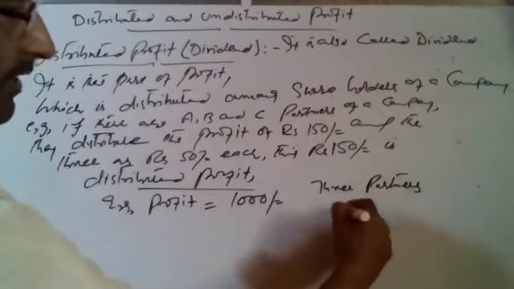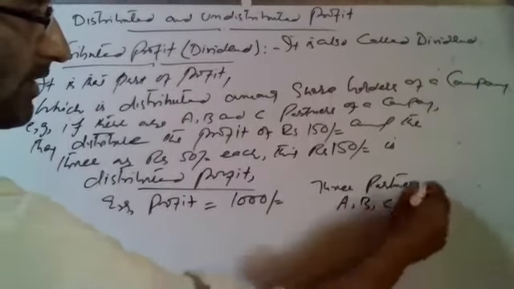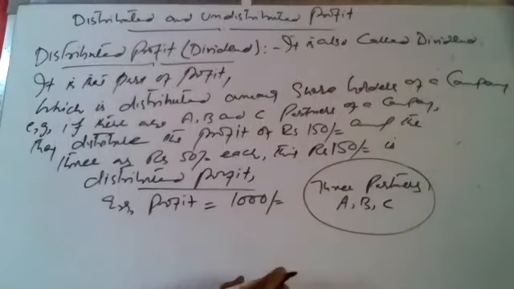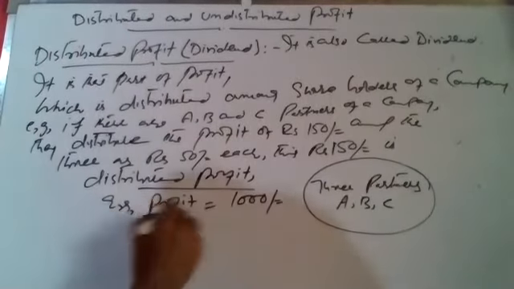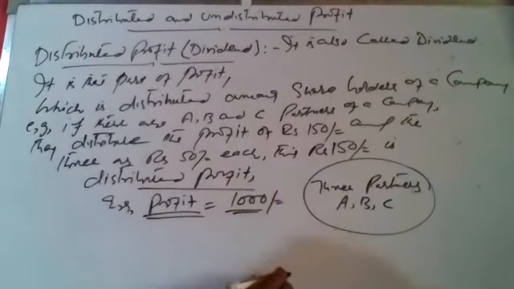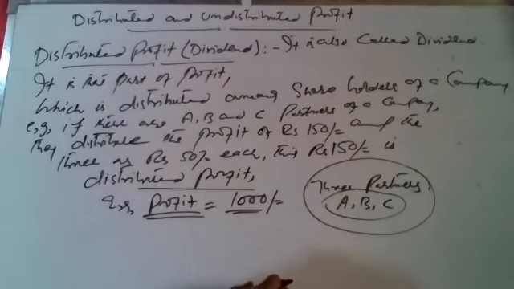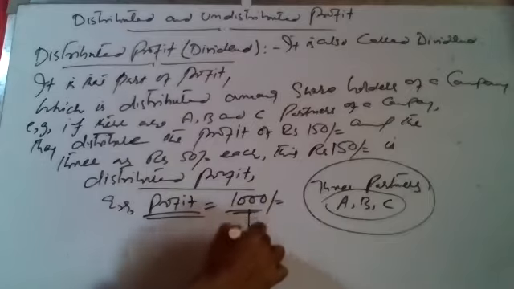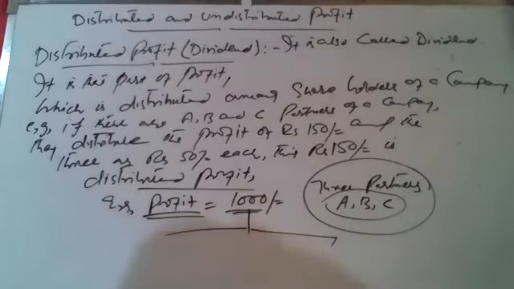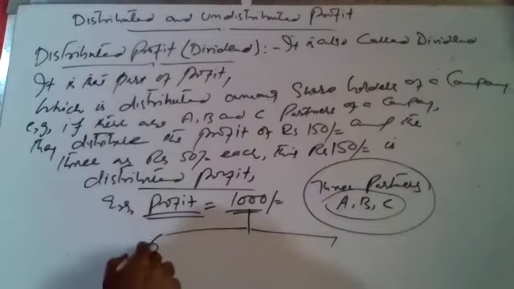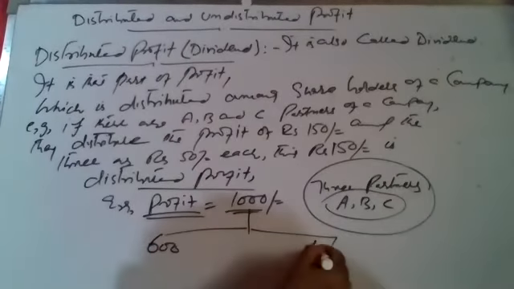The company A, B, and C. These are three partners. The total profit of the company is 1000 rupees. And these three partners decide that let us divide this 1000 rupees into two parts, 600 rupees and 400 rupees.